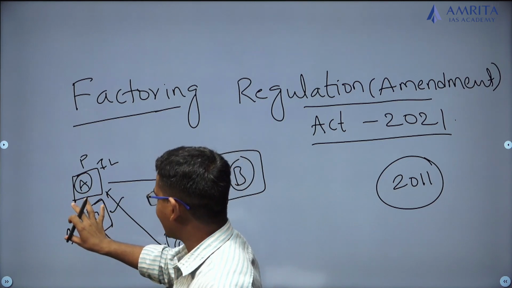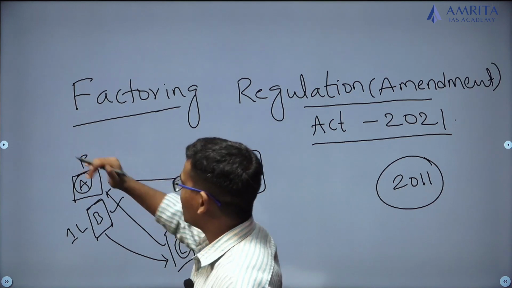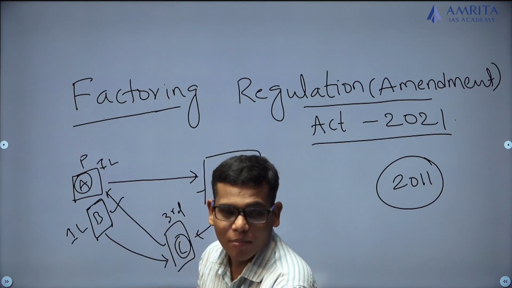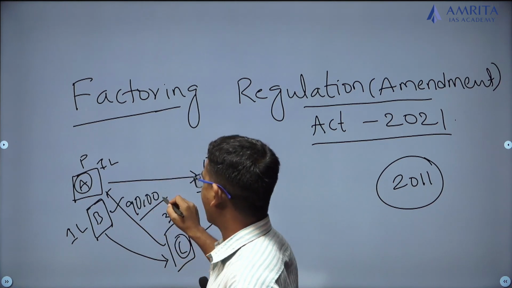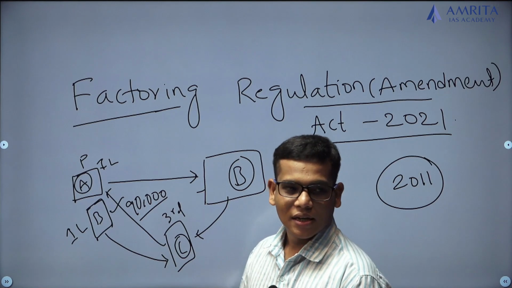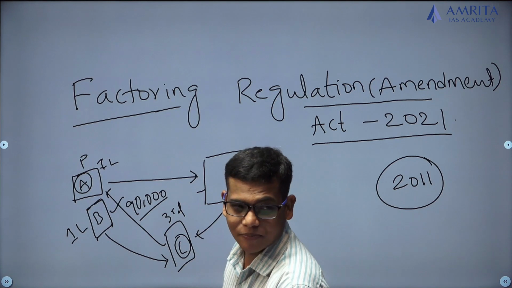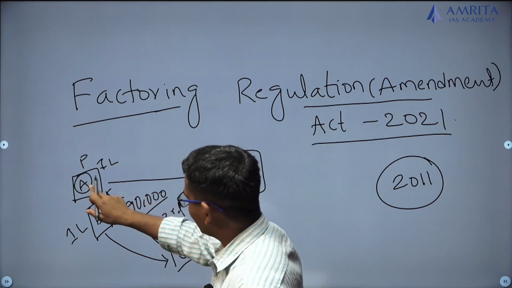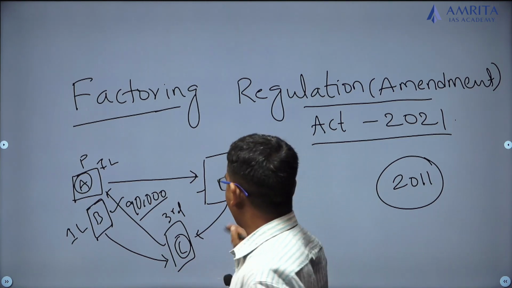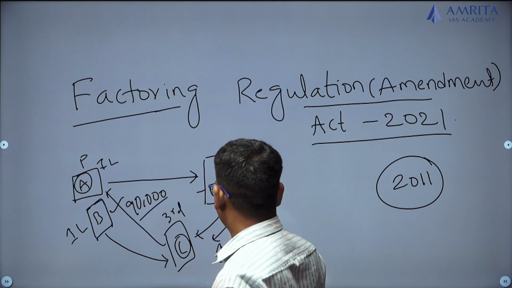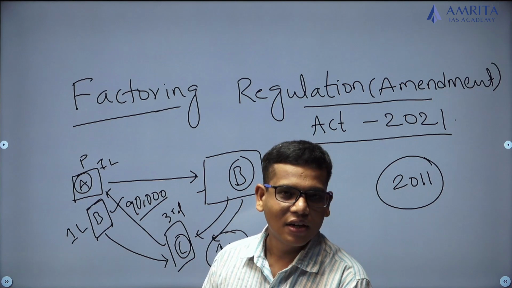Now this supplier is selling this trade receivable to a person C, and C is paying some amount of money to me. It may not be 1 lakh, but just 90,000, just as an example, because you don't know when C is going to collect from B. It takes some time. That is why he is discounting that 1 lakh to 90,000, that means 10,000 rupees of discount. Whenever he collects, he will collect 1 lakh rupees from B. Ultimately C gains the benefit of 10,000 rupees.